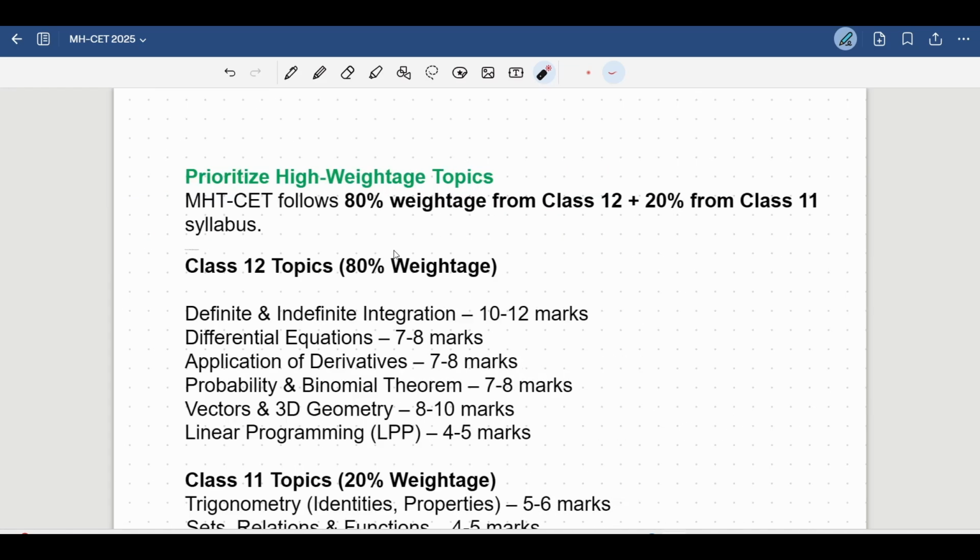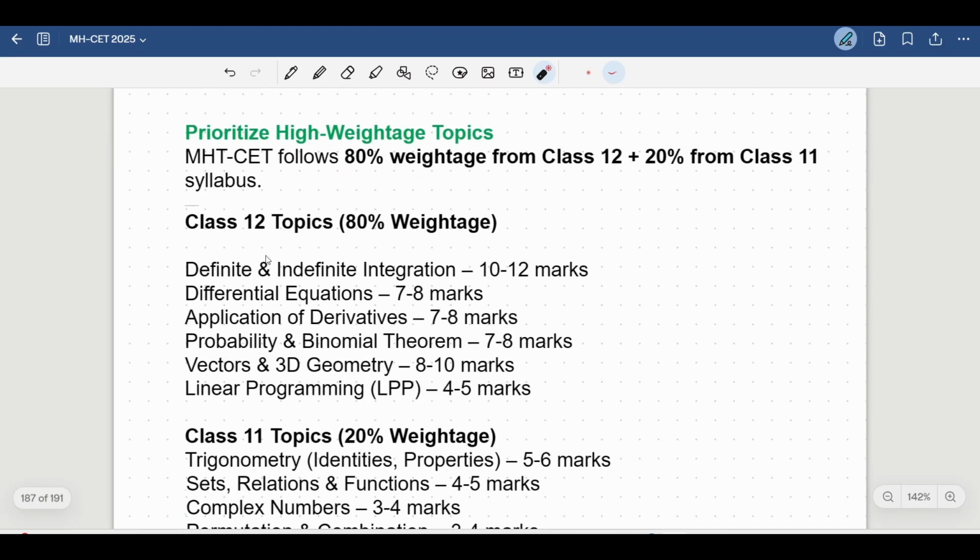Right, so the very first thing that you need to remember is prioritize your high weightage topics. Now, as you all know, there is 80% weightage from class 12 and 20% from class 11. So your focus also should be in 80-20%. See, these are few topics that I have mentioned. These are not all the topics, but these are the few topics from class 12.